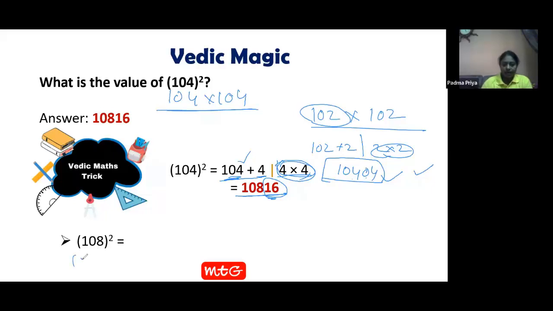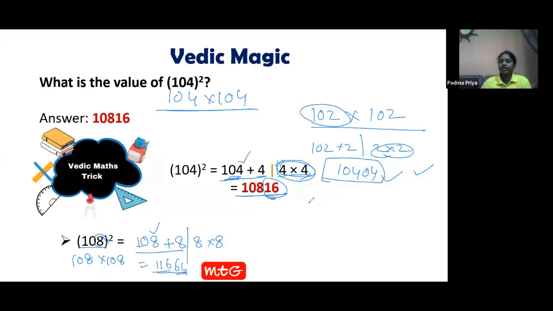What is the number? 108 into 108. How can we solve this? 108, we should add with 8, and on the right side, 8. What do we get? This is 116 and this is 64. Be careful, you need to add the number with the last digit, just the last digit. What is the last digit? 8. 108 plus 8, 116. 8 into 8, 64. These are the two parts of the answer.